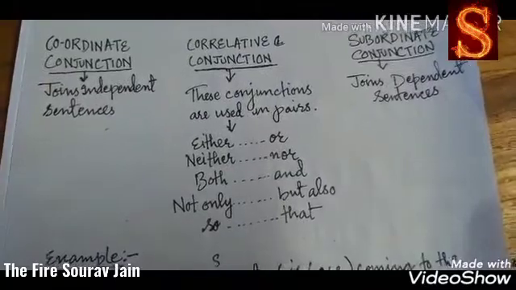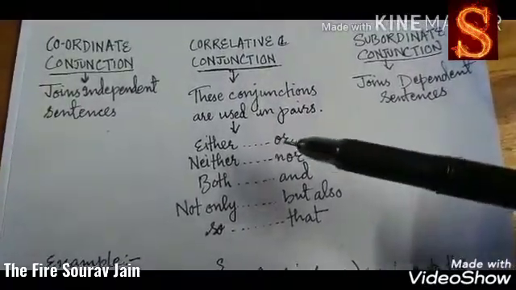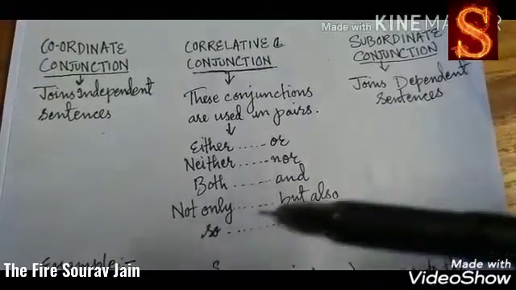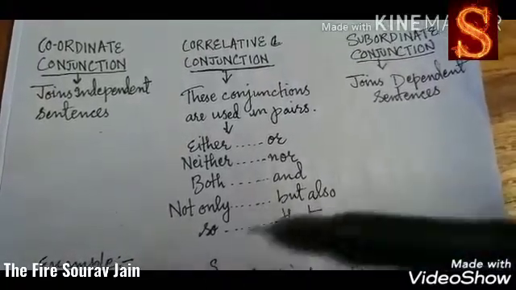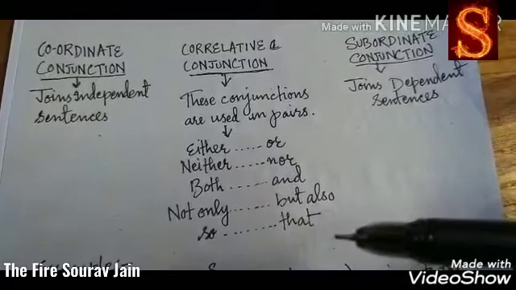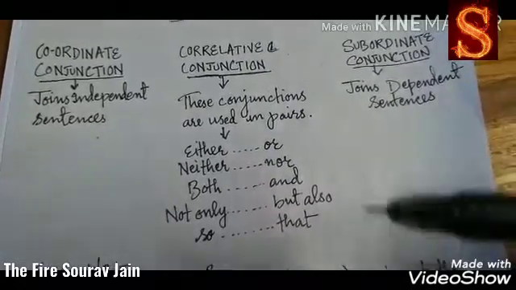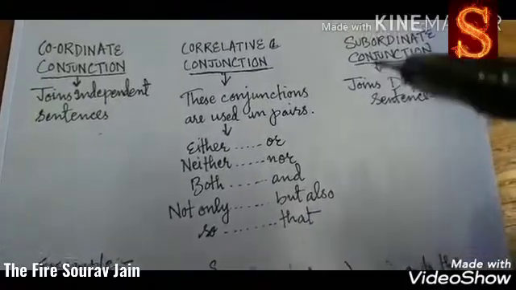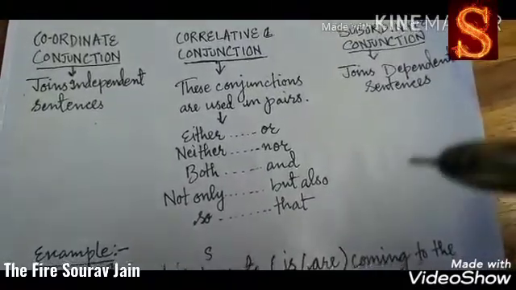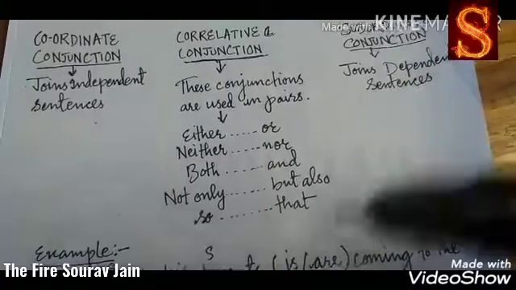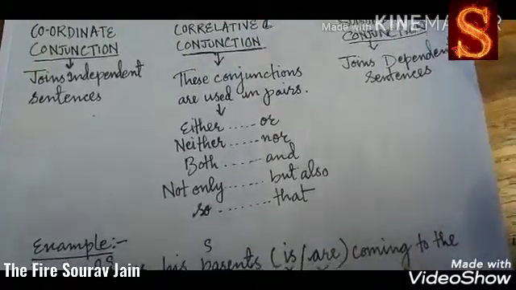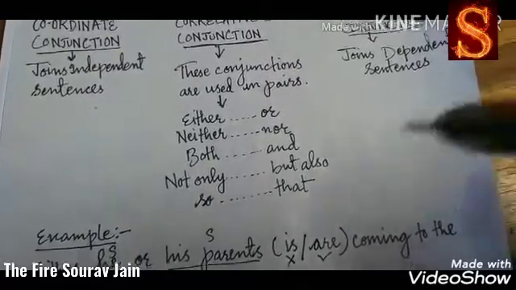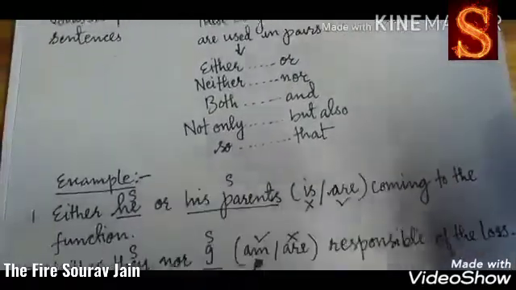For example, either or, neither nor, both and, not only but also, so that. So these are some of the correlative conjunctions. But we need to keep in mind certain things when we are using these conjunctions, which I am going to explain with certain examples.